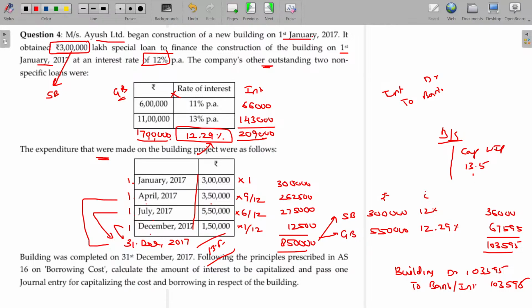Apart from that, 1 lakh 3,595 is also capitalized. So the value of capital work in progress being 14 lakhs 53,595. Is that clear? That's how you can show. You have to add that interest to the capital expenditure you spent for constructing the property. Clear?